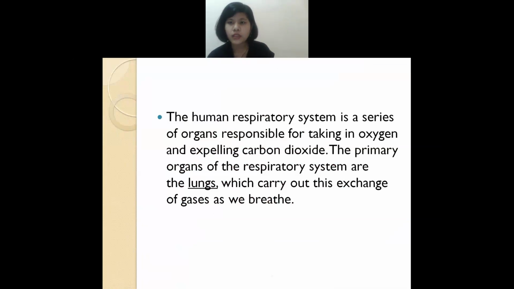Taking in oxygen and coming out of carbon dioxide means we breathe in, we breathe out. So the respiratory system, mostly the lungs, is responsible for breathing. Here what happens usually is exchange of gas. Gas like what? Carbon dioxide and oxygen. So these are the gases which get exchanged.